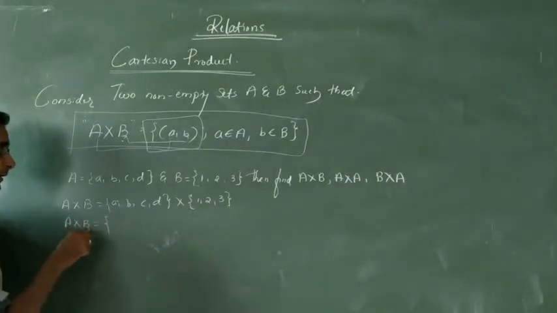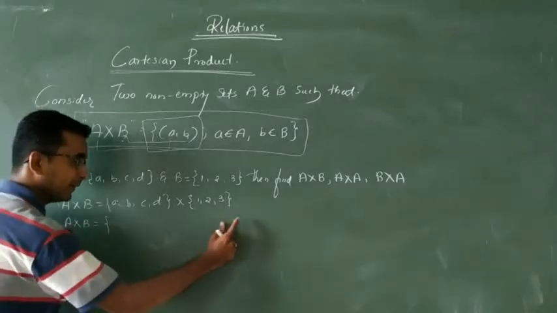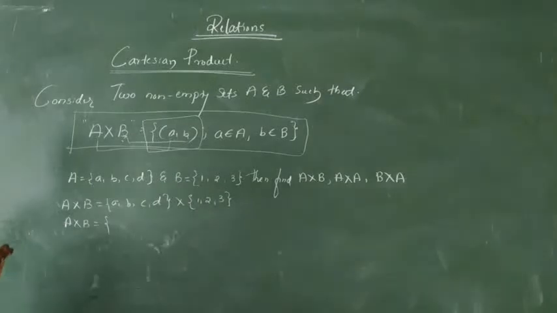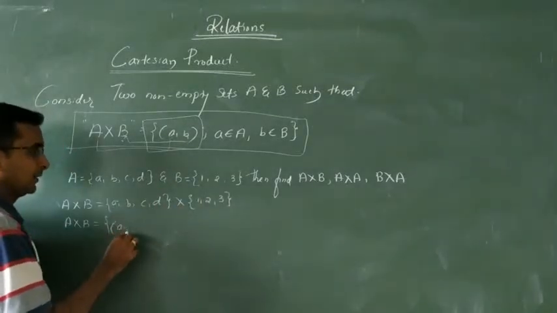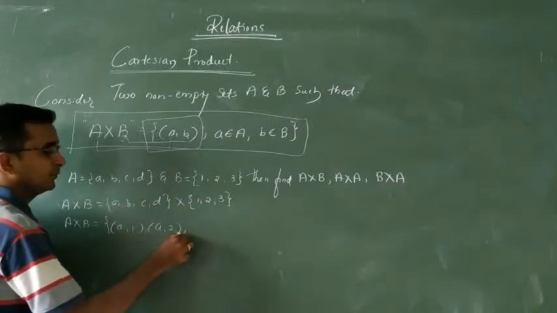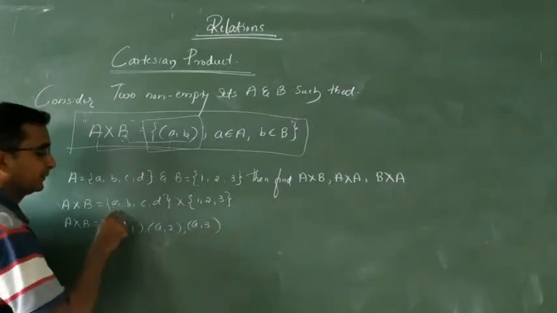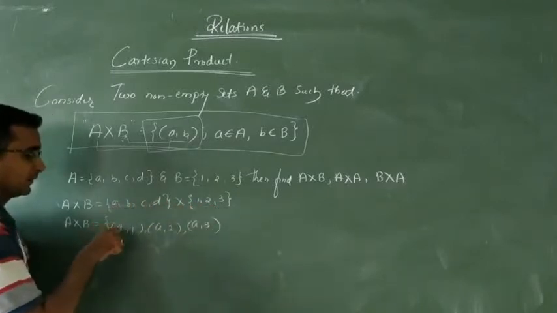Look here, there are two sets, so we are going to write AB pairs. Take the first element A: the ordered pairs are A, 1; A, 2; A, 3.